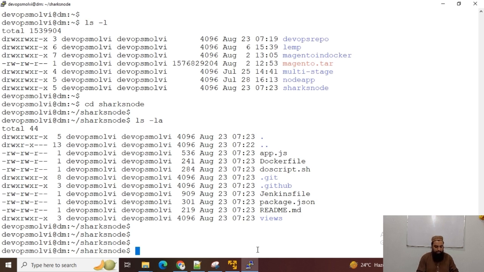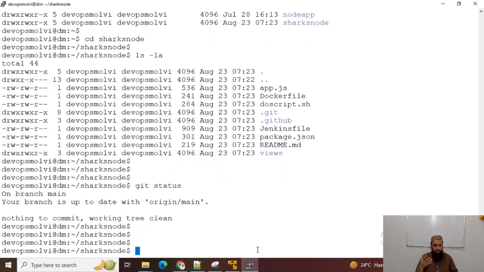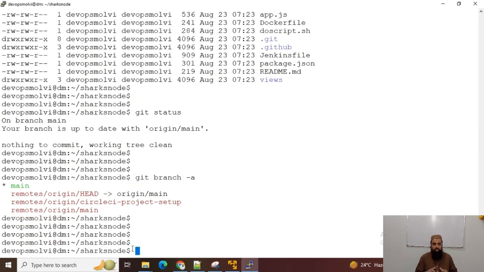Now I can see all the branches. If there are any other branches, git branch -a is the command, and you can see it is on our main branch. So git clone is actually a beautiful command to download all the contents of a repository on our local VM.